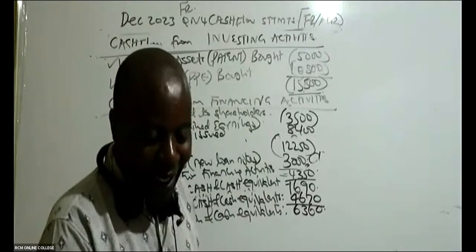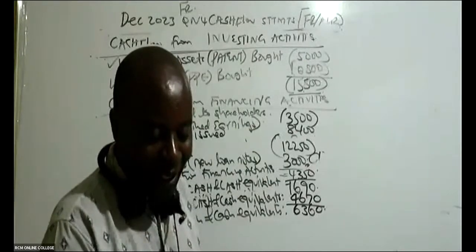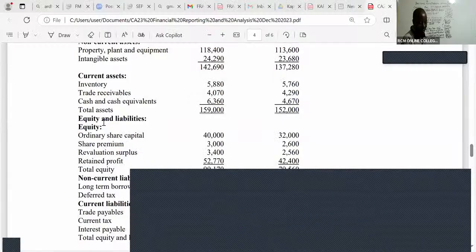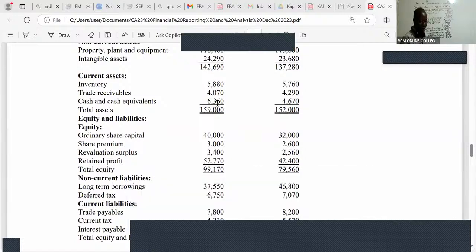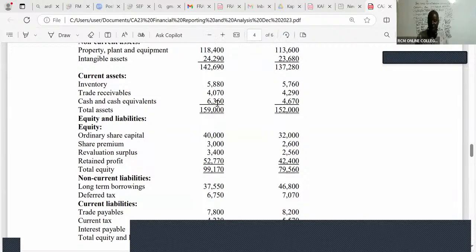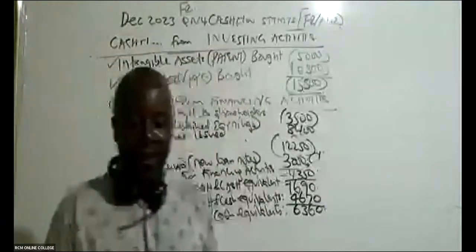Oh, yeah. Great. So you can see, ladies and gentlemen, in this case here, our cash and cash equivalent for the following year is 6360. Let's clap for ourselves. We have done great. You have used this 1 hour very efficiently. Let's clap for ourselves. In Zoom, there is a place where you clap for yourself.